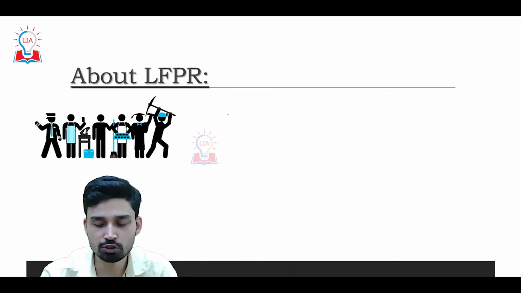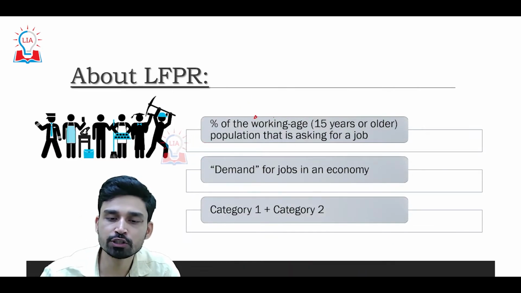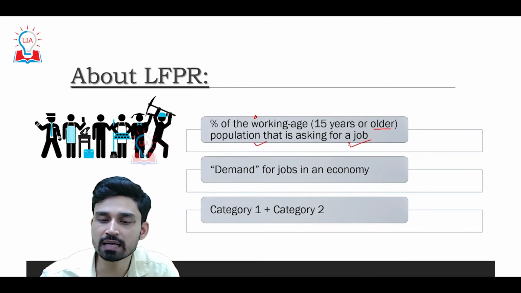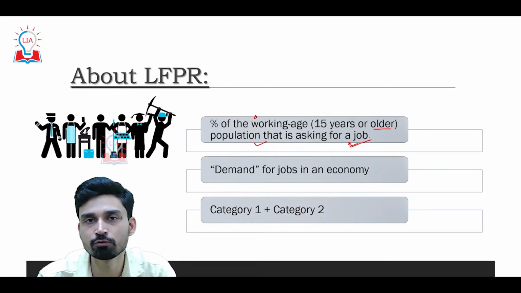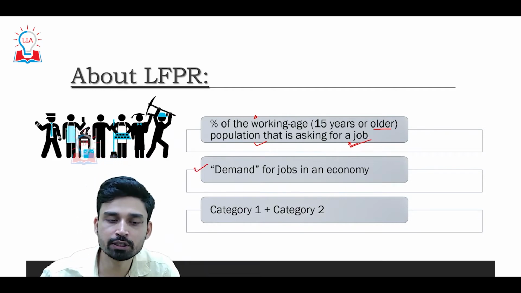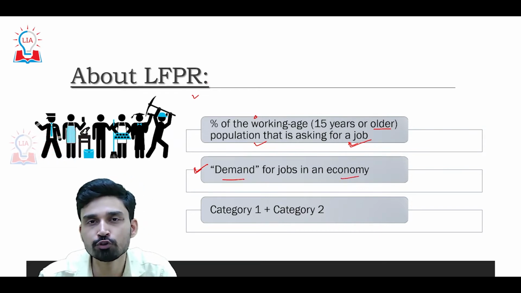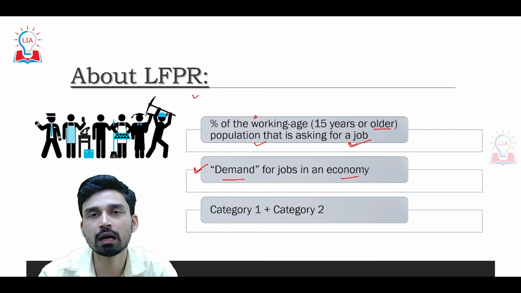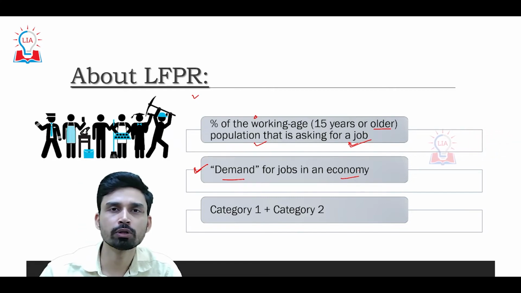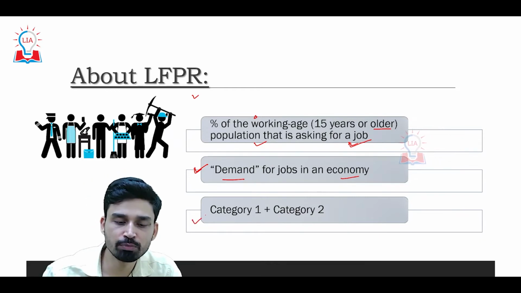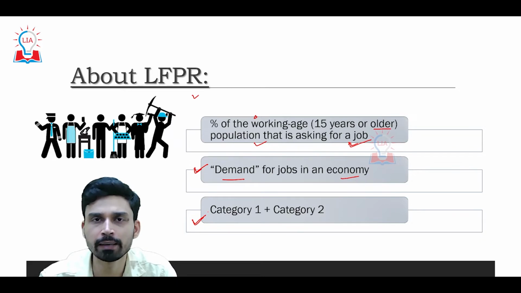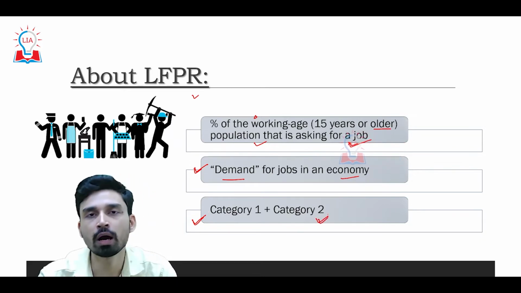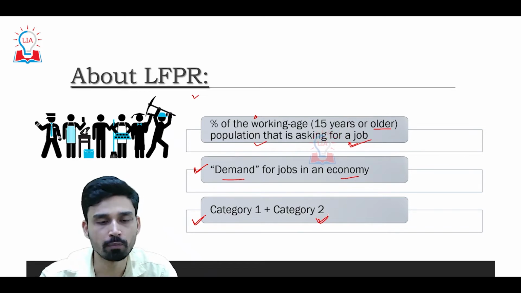So the participation of these two groups, that is the percentage of the working age population, 15 years or older, that is actually asking for a job, is called the labor force participation rate. And this LFPR actually tells us the actual demand for jobs in an economy, which is a very important parameter, because on the basis of this demand both the government as well as the private sector announce their vacancies or try to create job opportunities and expand their businesses. So basically LFPR is a combination of, as we discussed before, category 1, the employed people, as well as category 2, the people who are willing to be employed and thus actively looking for a job.